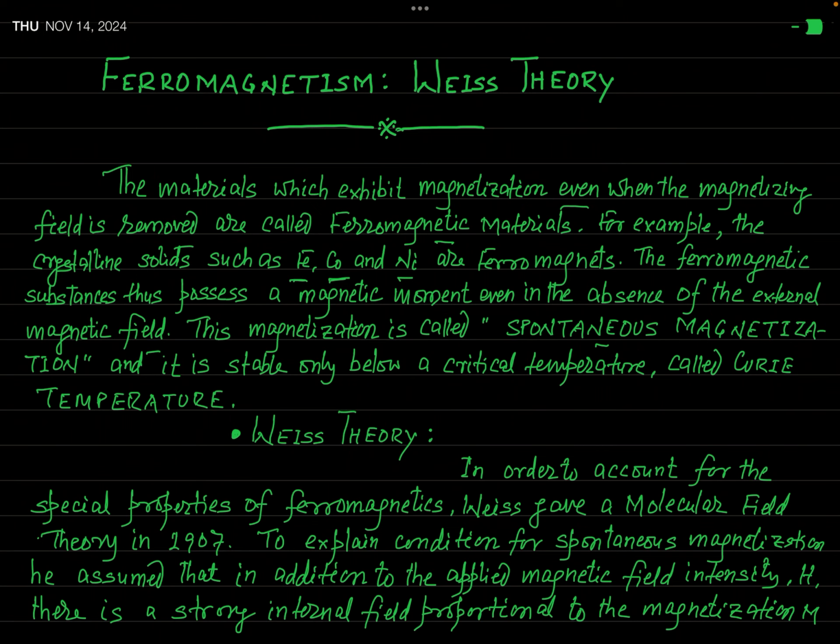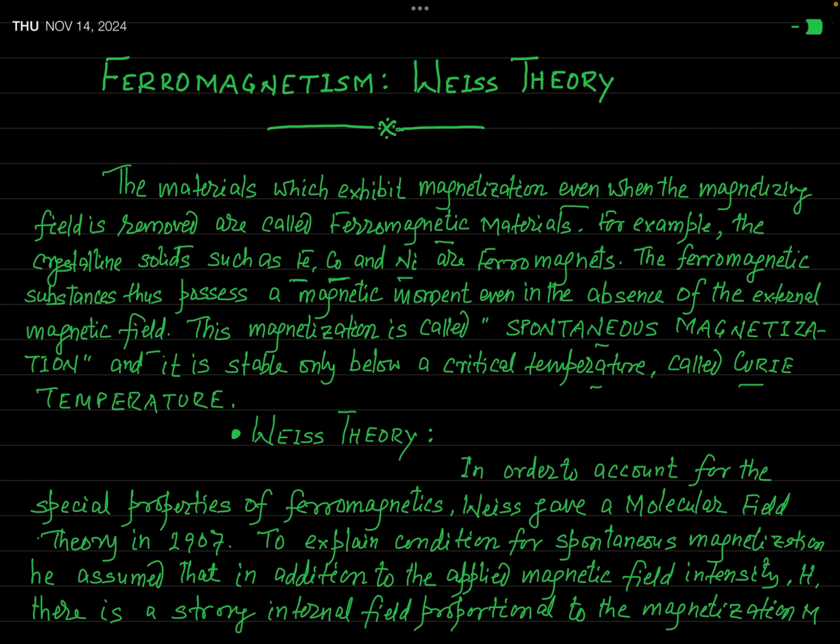Okay? And you will see this spontaneous magnetization will be stable only below a particular temperature for a given material, which is called Curie temperature. This fact that what I am saying here, that the spontaneous magnetization is stable only below a critical temperature which is called Curie temperature, this we will see actually at the end of our lecture today, when we will explain this Weiss theory in a quantitative manner.